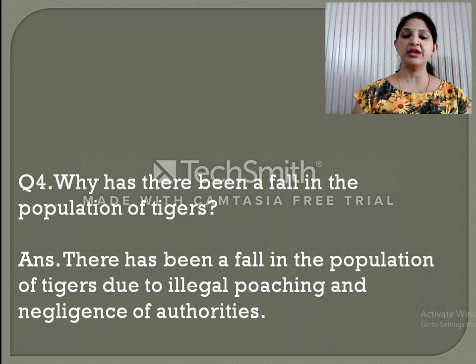Why has there been a fall in the population of tiger? What is the reason why the population of tiger is still falling? So the reason is there has been a fall in the population of tiger due to illegal poaching and negligence of authorities. If both the things are taken in control, then the population of tigers will definitely increase.